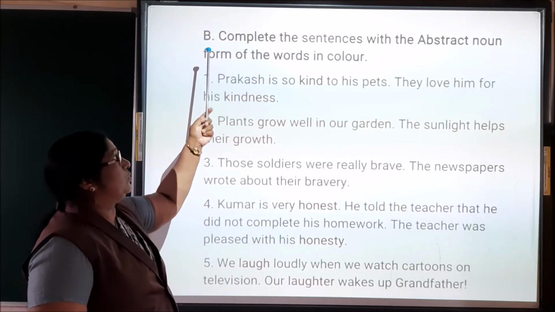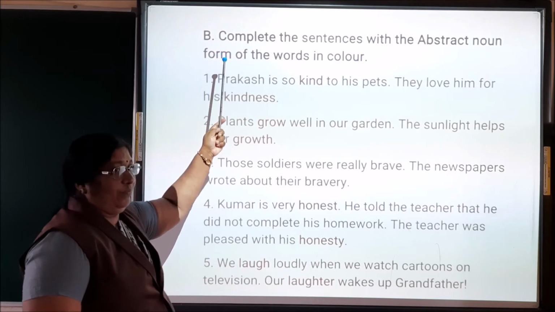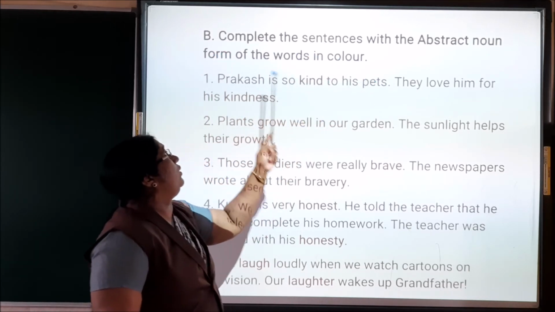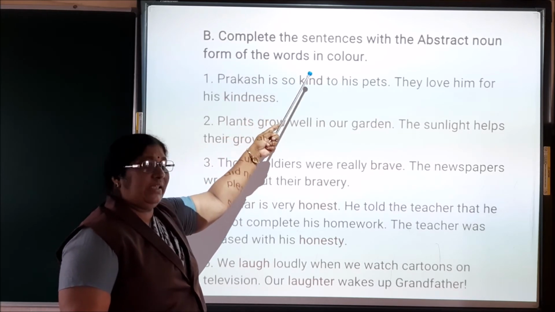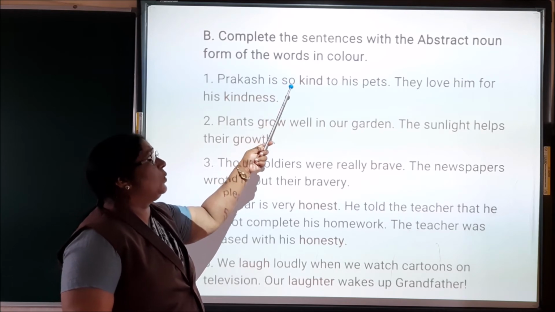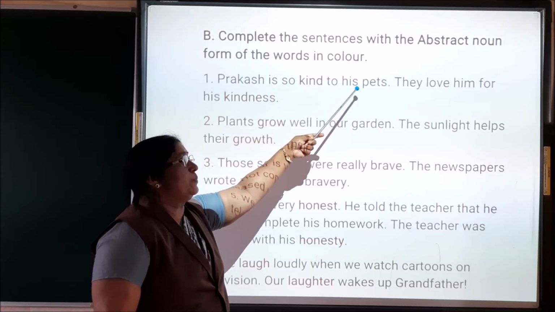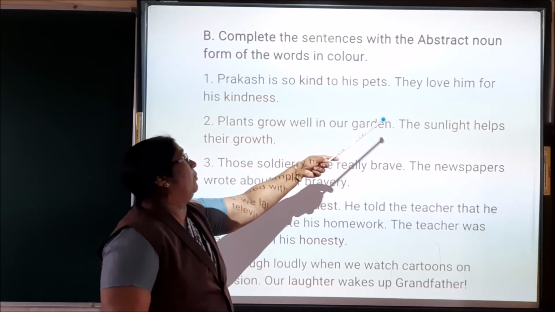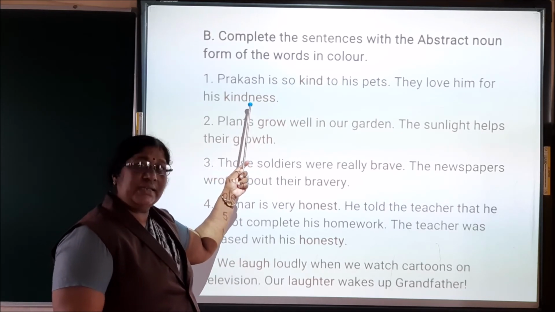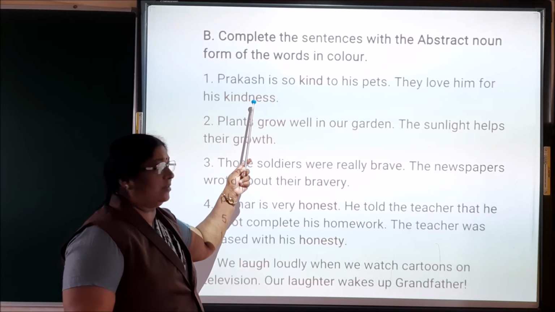Now, let us do the exercise. Complete the sentences with the abstract noun form of the words in color. Prakash is so kind to his pets. They love him for his kindness. Here, kindness is an abstract noun.